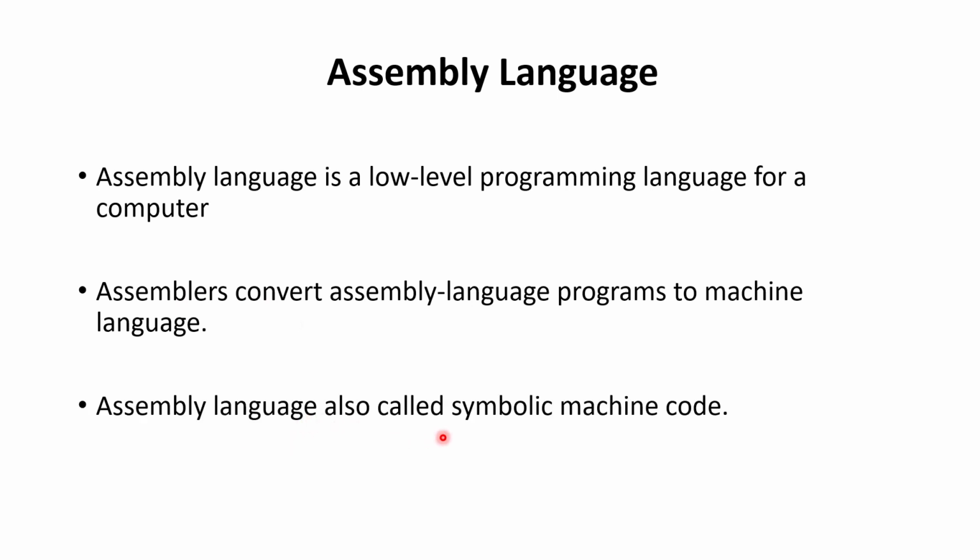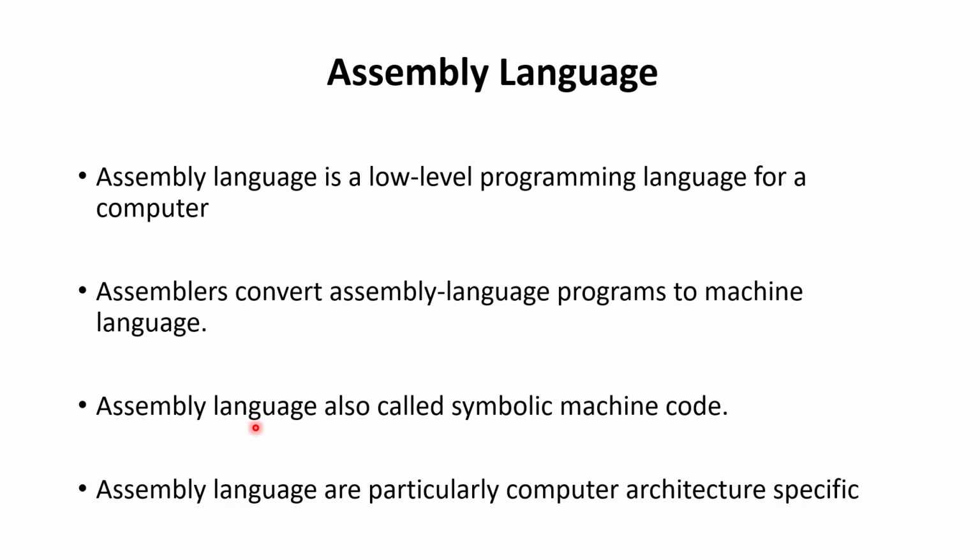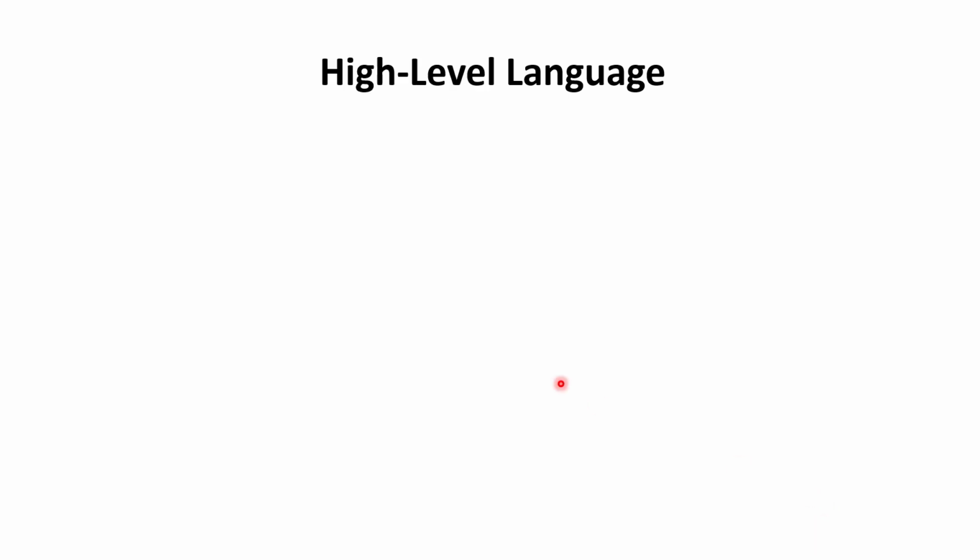Assembly language is also called symbolic machine code, because the instructions in assembly language are called symbolic. We use symbolic codes in assembly language. Assembly languages are particularly computer architecture specific.